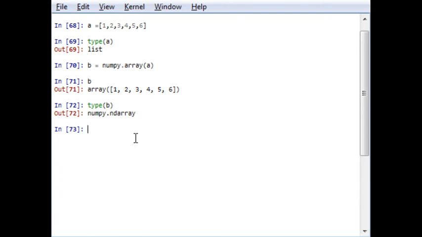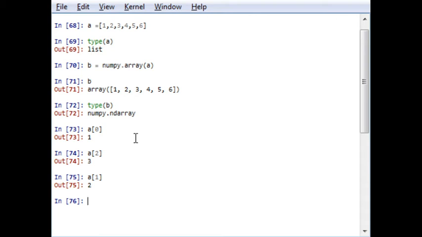If I want to access the first element of an array or the first element of a list, I will write A in bracket 0. So the first element is 1. Similarly, if I want to access the second element, it will be 3. If I access the first element, it is 2. By default, Python starts with indexing number 0. So the 0th element, the first element, the second element, like that.